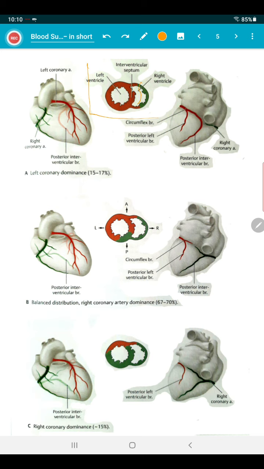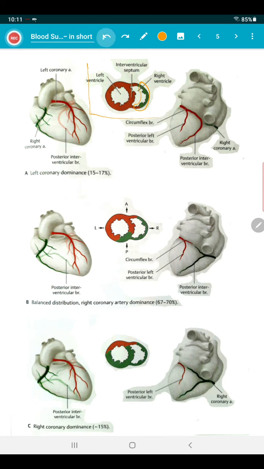The green part is supplied by the right coronary artery, a part of the wall of the right ventricle, and the whole left ventricle is supplied by the left coronary artery, which is red. This is anterior, posterior, right and left. So it is well understood which part is supplied. Coronary predominance: the concept of coronary predominance, 60 to 70%, 15 to 17%, and right coronary plus minus 15%, how it is supplied.